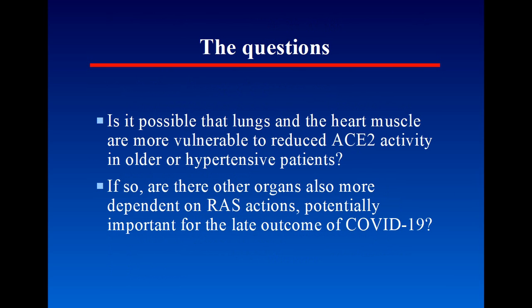There are two questions. One is: is it possible that for some reason lungs and heart muscles are more vulnerable to reduced ACE2 activity in older or hypertensive patients? And the second is whether other organs are in a similar position, which is potentially important for the late outcome of COVID-19.